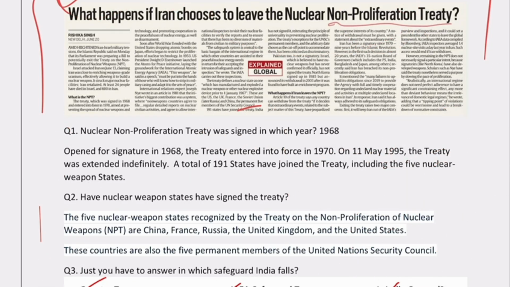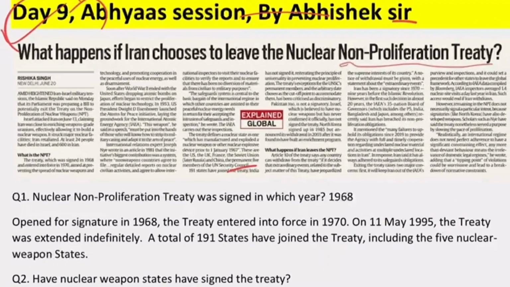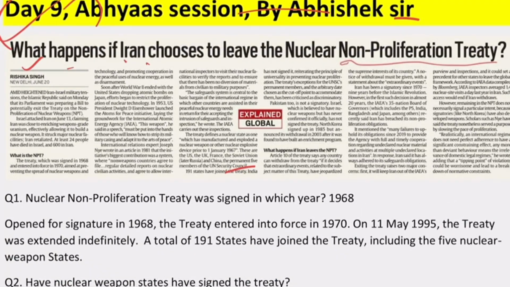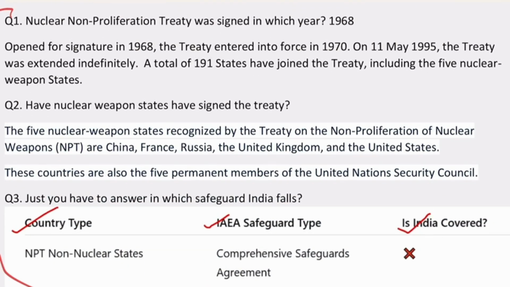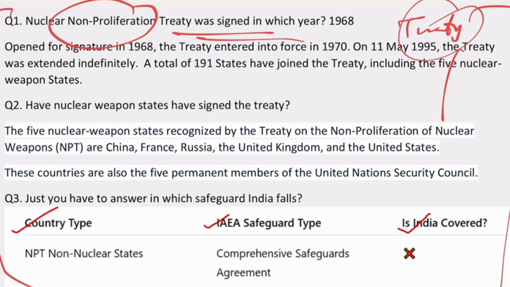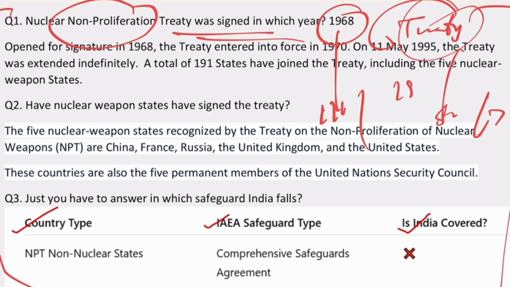Okay, chalo. Now, this is the very first article. It talks about what happens if Iran chooses to leave the Nuclear Non-Proliferation Treaty. Now, what questions have we asked here with explanation? The very first question is, you must be knowing when this treaty was signed. You do not have to read everything at the end, after January. You have to keep these things in mind. It's 1968. So before the 1971 Indo-Pak war, this treaty was signed.